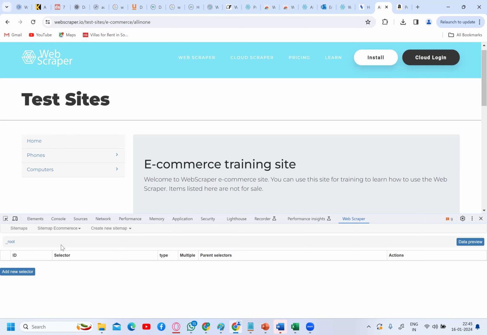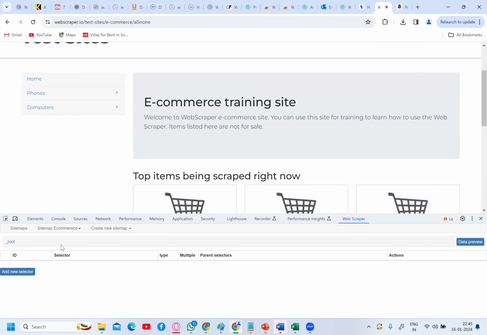Basically, I want to scrape the categories. So how many categories are there? 2 categories are there. In Amazon, there are a number of categories. But here in our test e-commerce website, we have 2 categories: phones and computers. So I need to create a new selector for categories under this root.